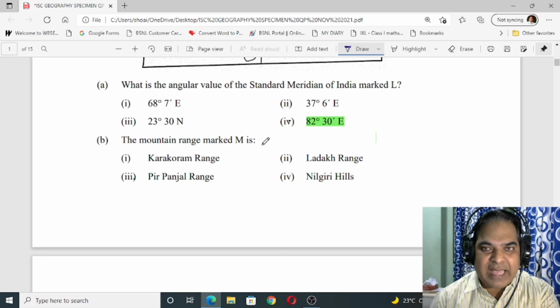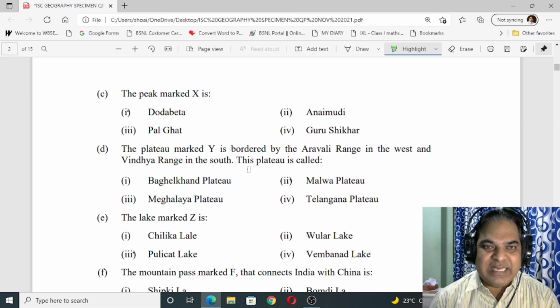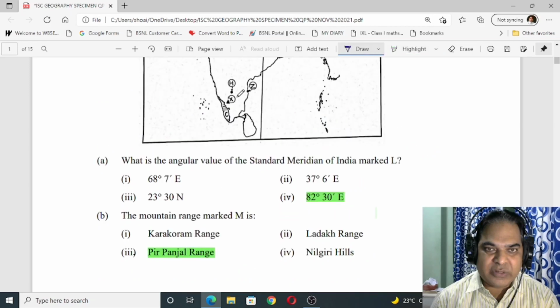Okay, so on the basis of the map, once again see the peak marked X is. So let us see first of all peak marked X. So this is the one. Okay, peak marked X is. So what is the answer for this? You can see here the peak marked X is Doda Beta. Okay, so it is Doda Beta.